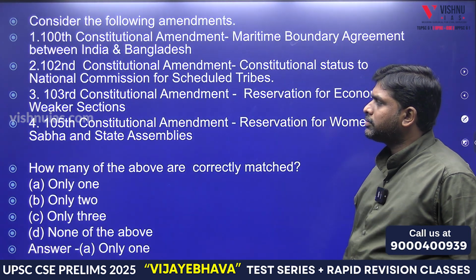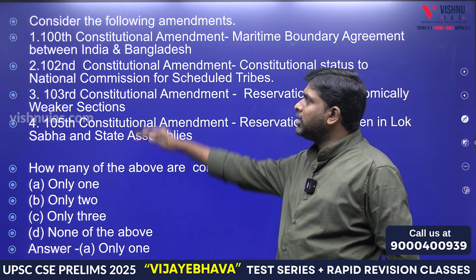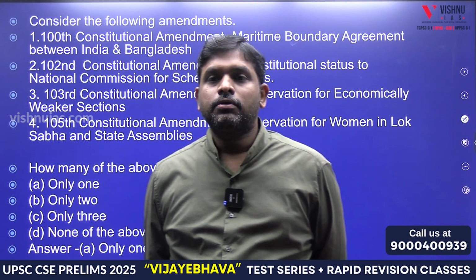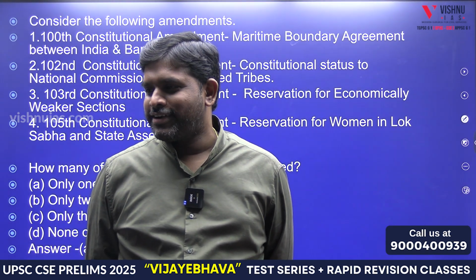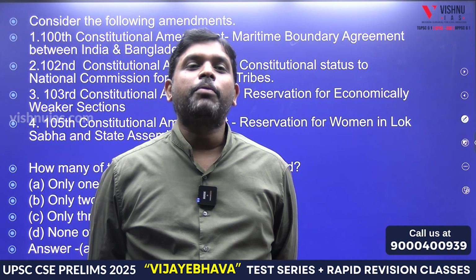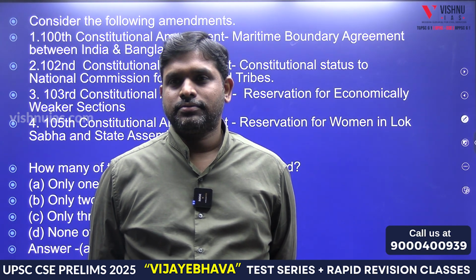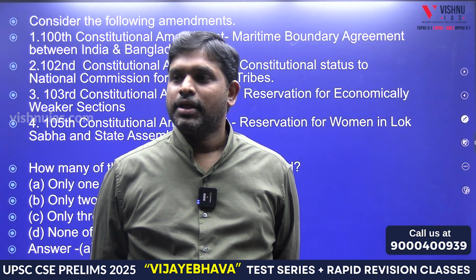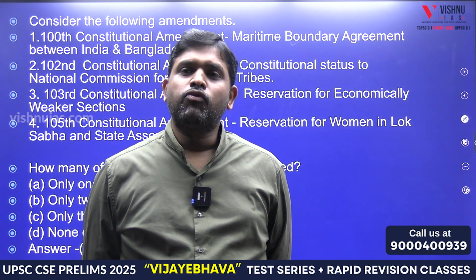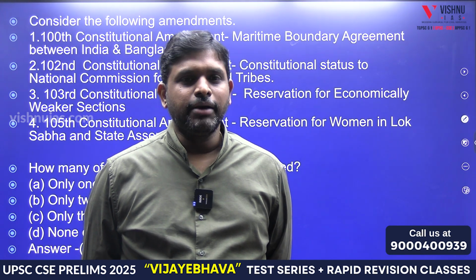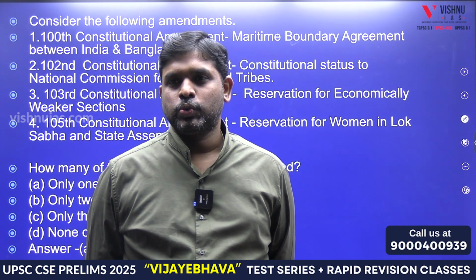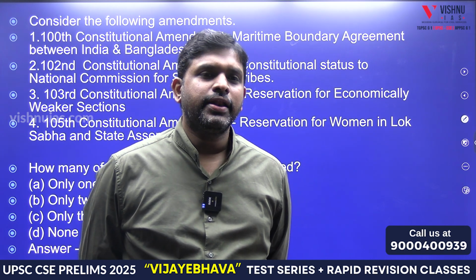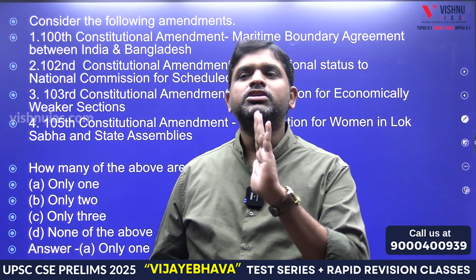Kesavananda Bharati. Constitutional Amendment. Try to see here only, this side. 97th Constitutional Amendment Act is what? 2011. 97 Cooperative Societies. 99 what? NJAC. 100 what? India Bangladesh. Very good. India Bangladesh. 103 EWS. 102 NCBC, National Commission for BC. 101 GST. From 99 onwards it is important.